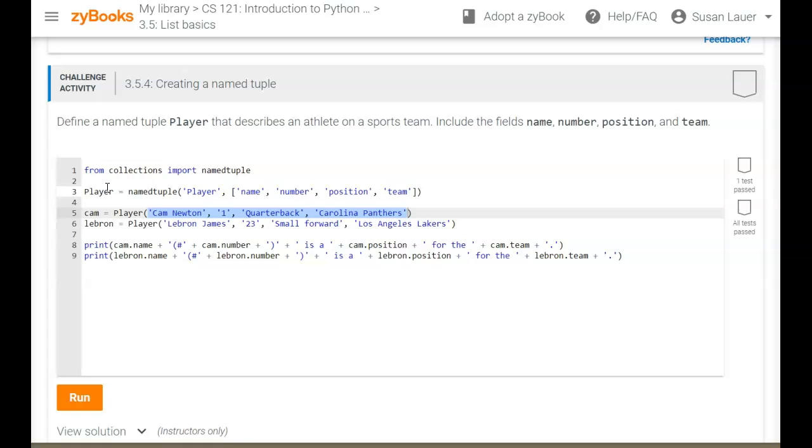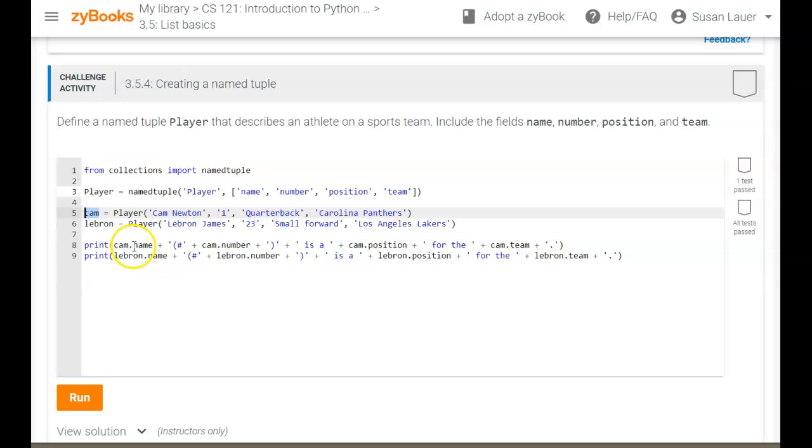Each of these variables that are going in here are strings. The first one is where the placeholder is for Cam and LeBron. And then each of the others looks like a list with the brackets here. So the names of the fields, which is a little confusing here because the first thing we have is name, but the names of the fields are put in quotes and they're strings. And the name that you're going to put in for the actual named tuple will be the new variables you're creating from this named tuple list.